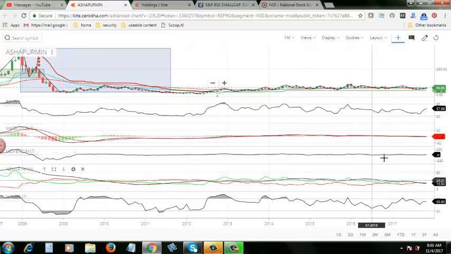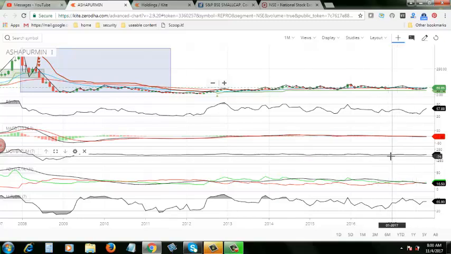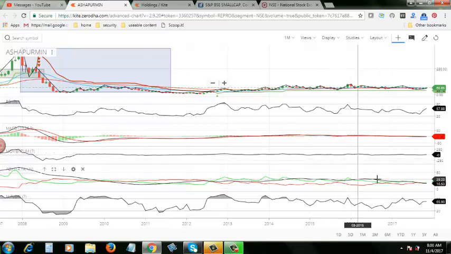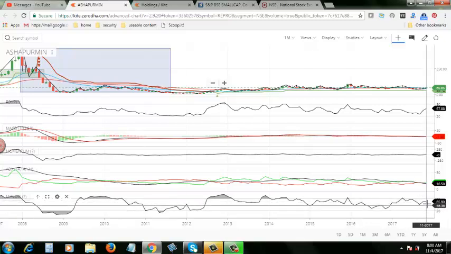Look at the momentum graph, it is simply lying on top of the baseline, and it is making a parallel line here. Actually, there is no momentum, frankly. And look at the ADX, the direction strength of the stock is going down, and look at the money flow. Money flow is also, though it is playing on top of the zero line, but not much money. Look at the tip of the money flow. It is making a parallel line to the baseline. So that is the situation of this particular stock.